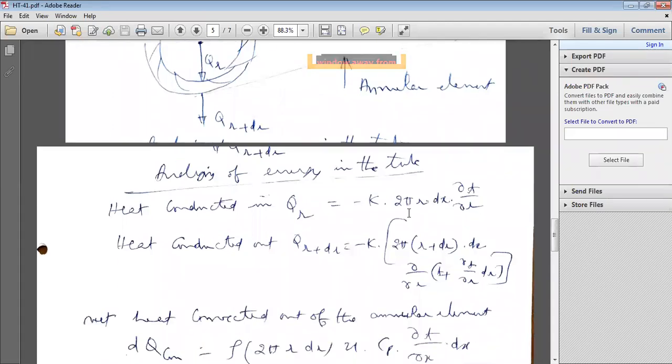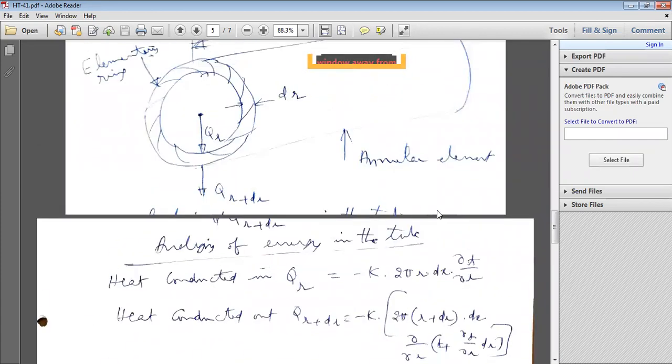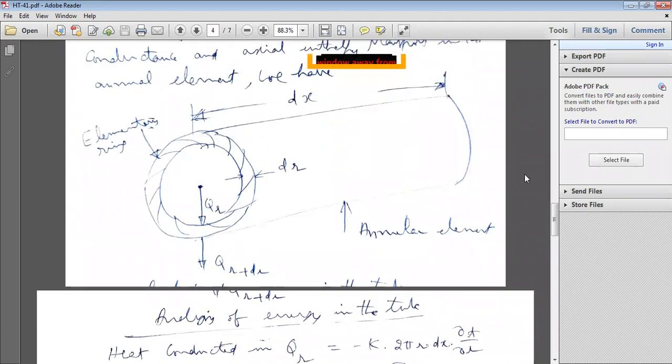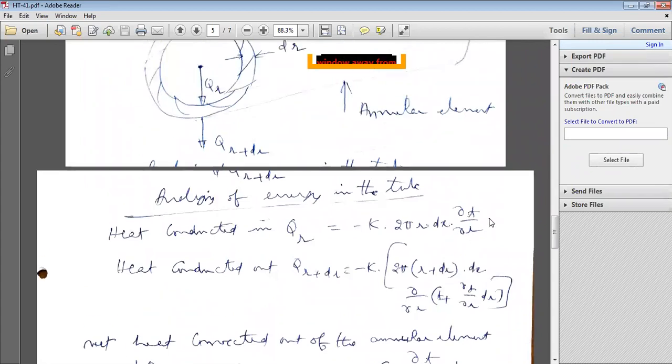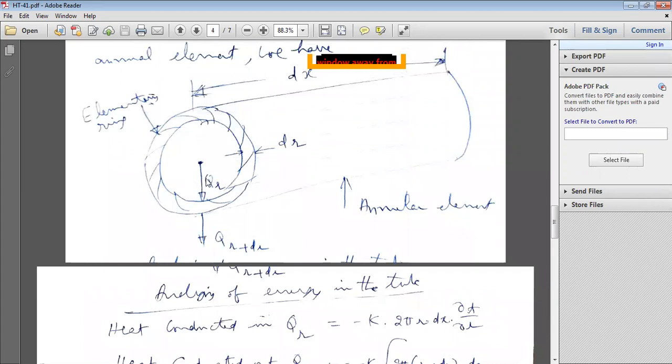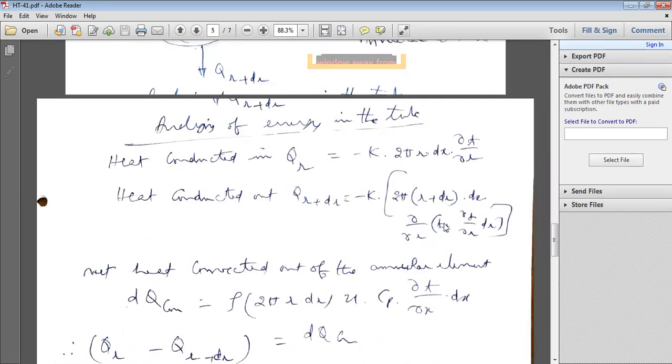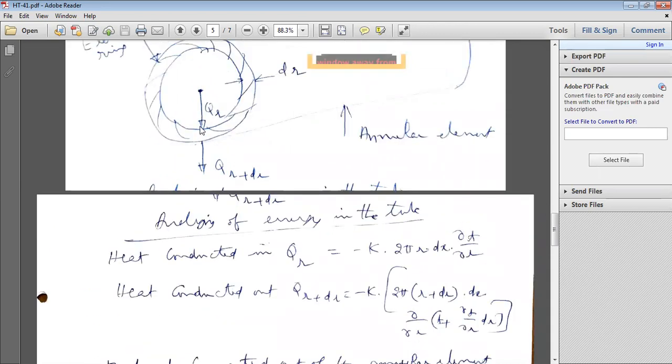So minus k, 2 pi is constant, but what is the radius value? Here the radius becomes r plus dr. And dx is the same, there will not be any change in dx for the outside also. Into dx, into the derivative with respect to r of the temperature. But what is the temperature variation here, from this point to this point? So the temperature varies from T to T plus dT by dr for a small distance of dr.